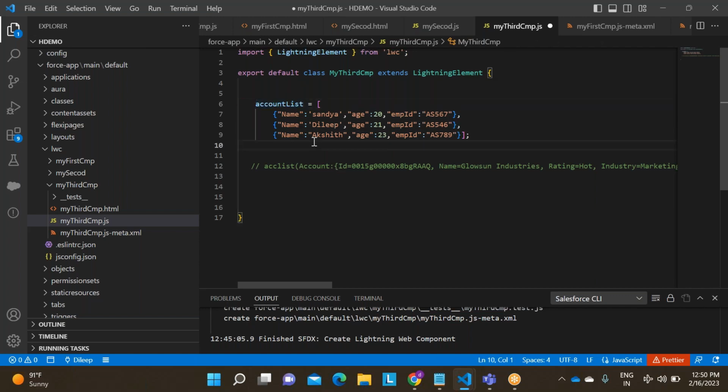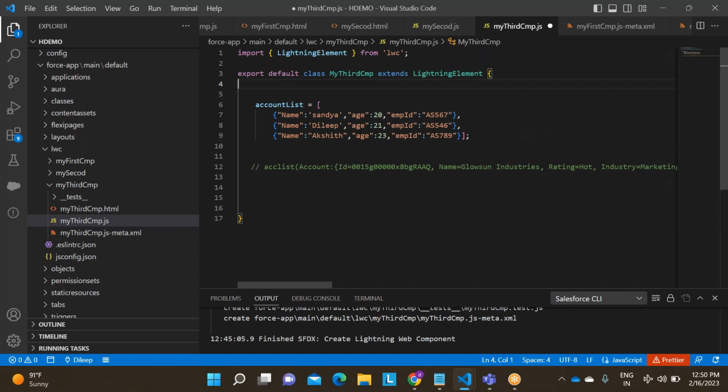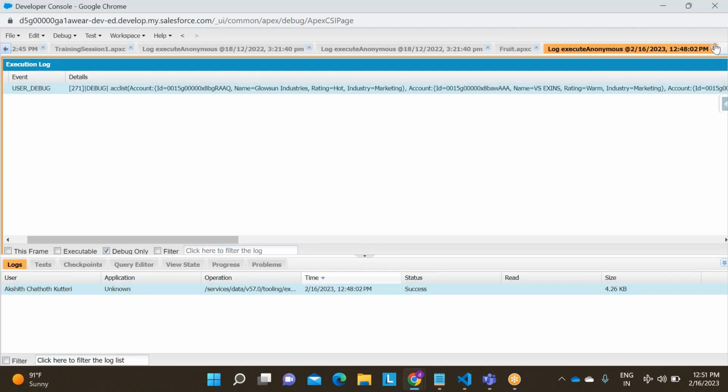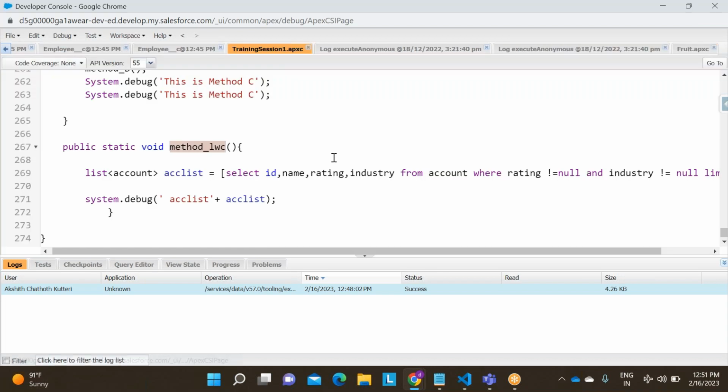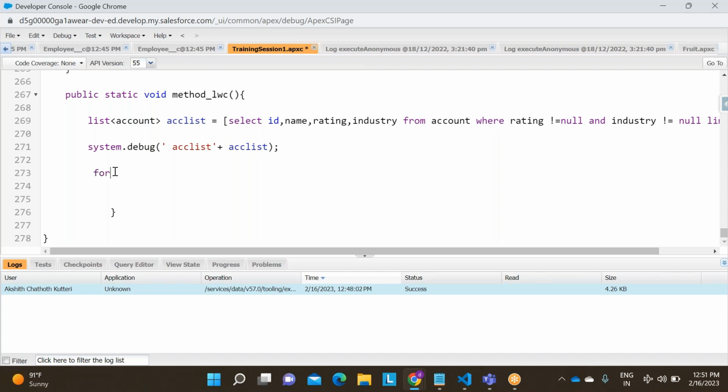Okay, guys. If we get the data from the server side, it will be stored like this. Now, how can I iterate the data and how can I display the data? In order to display this data, in Apex, can you tell me, generally if we want to work with each record, we write a for loop, right? Yes. Can you guys please open your mouth and tell the answer?